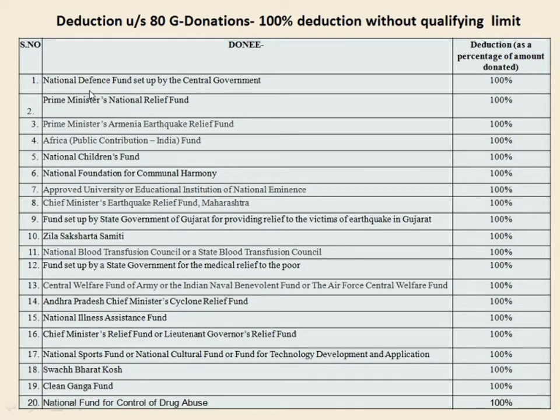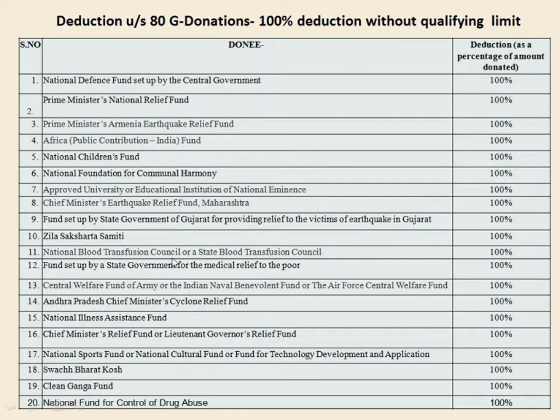They are National Defence Fund set up by the central government, Prime Minister's National Relief Fund, Prime Minister's Armenia Earthquake Relief Fund, Africa Public Contribution India Fund, National Children's Fund, National Foundation for Communal Harmony, approved university or educational institution of national eminence, Chief Minister's Earthquake Relief Fund Maharashtra, fund set up by state government of Gujarat for providing relief to the victims of earthquake in Gujarat, Zilla Saksharta Samiti,